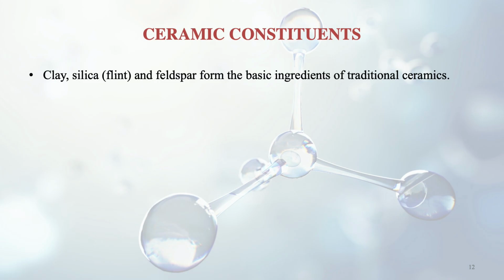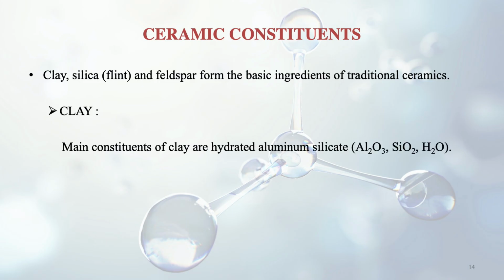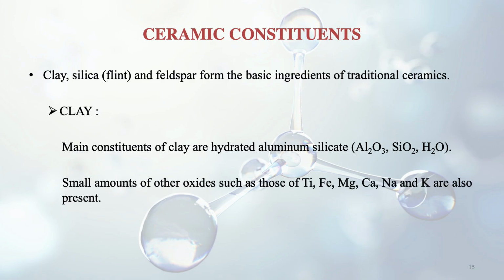We discuss the first one, clay. The main constituent of clay is hydrated aluminium silicate, meaning aluminium and silica combined, with some water also, given here as a combination of Al2O3, SiO2, H2O. Small amounts of other oxides like those of titanium, iron, magnesium, calcium and potassium are also present. All these things make the clay.